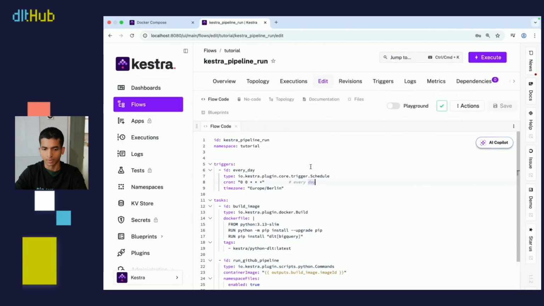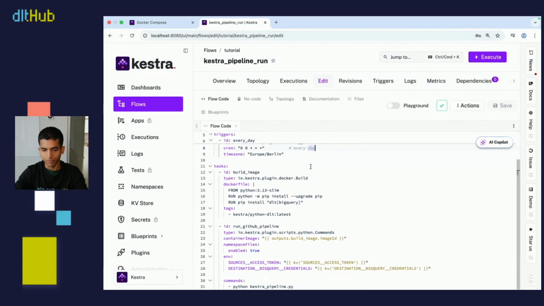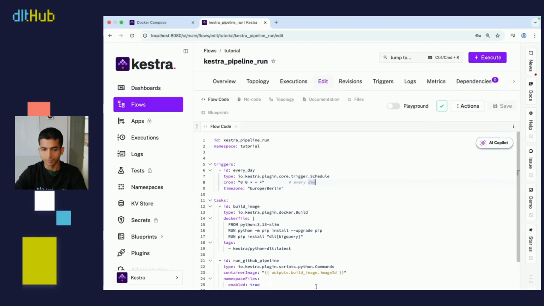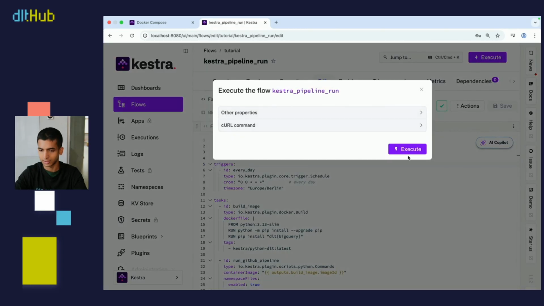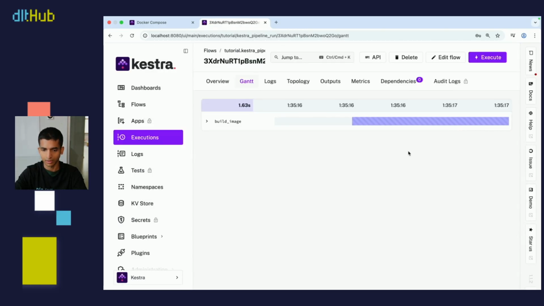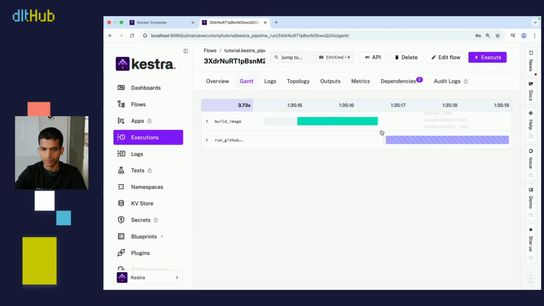So just to sum it up, we have a flow which will first build an image that has the DLT dependency and then run our Python script. And these tasks are set to run every day. We've yet to see if this is going to work. So let me click on execute and hopefully there are no issues. So execute and execute. And let's try this again.